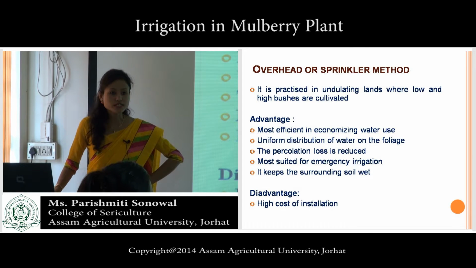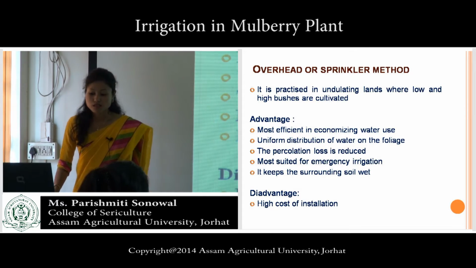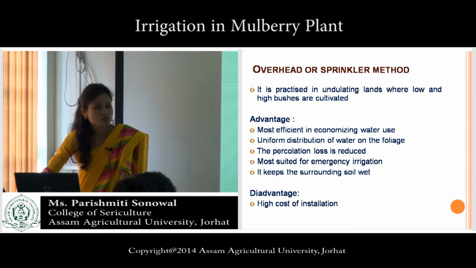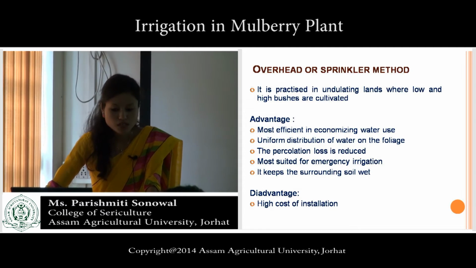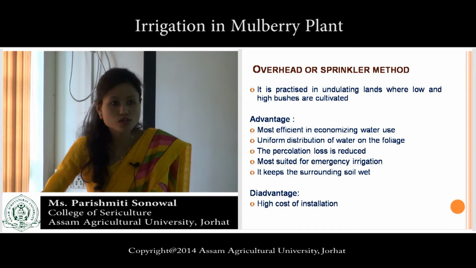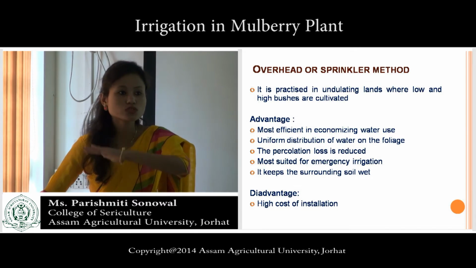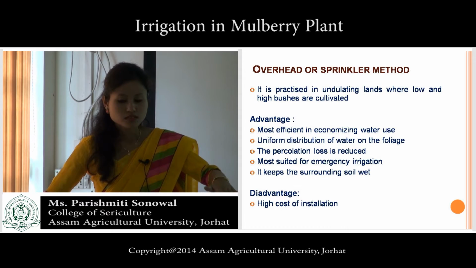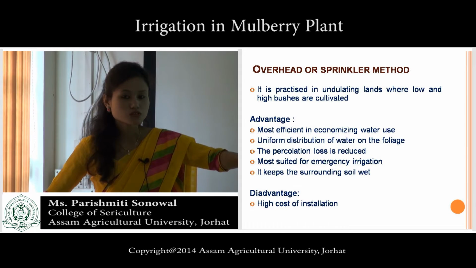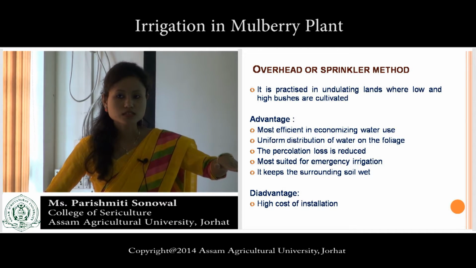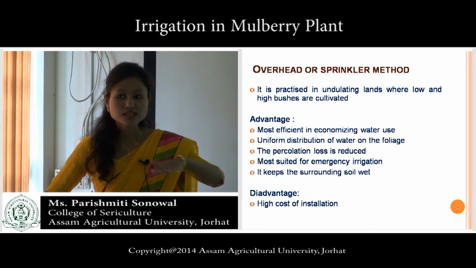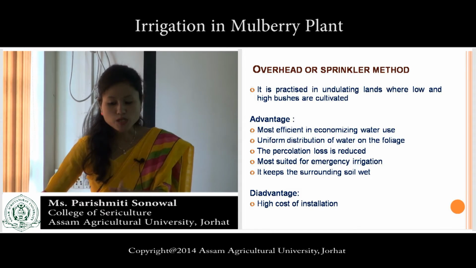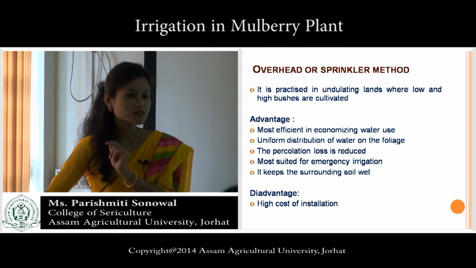Now what is the advantage? Most efficient in economizing use of water. Uniform distribution of water on the foliage. It is true, water will be distributed to the plant uniformly. The foliage will remain what? Dirty or clean? Clean. The percolation loss will be reduced.